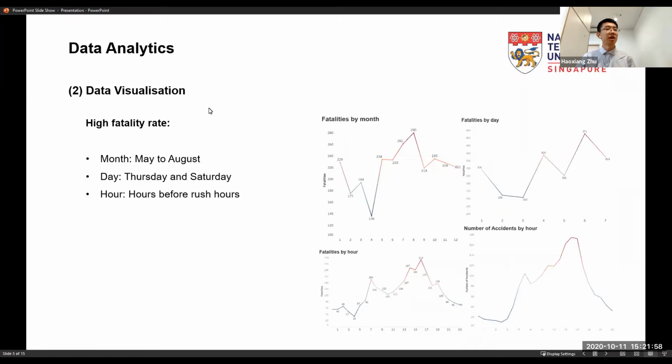And then after the data preparation, I did some data visualization. As we can see, high fatality rates always happen from May to August, for days from Thursday to Saturday, and for hours, it's always the hours before rush hours.